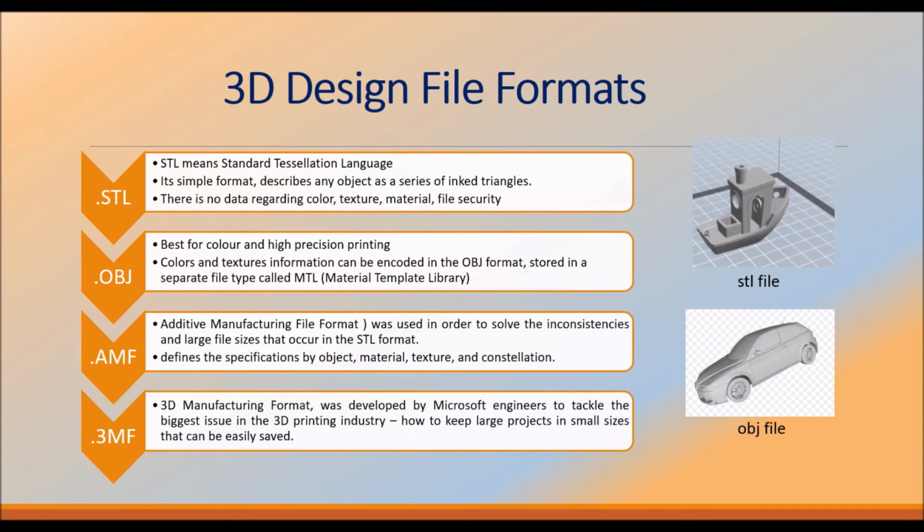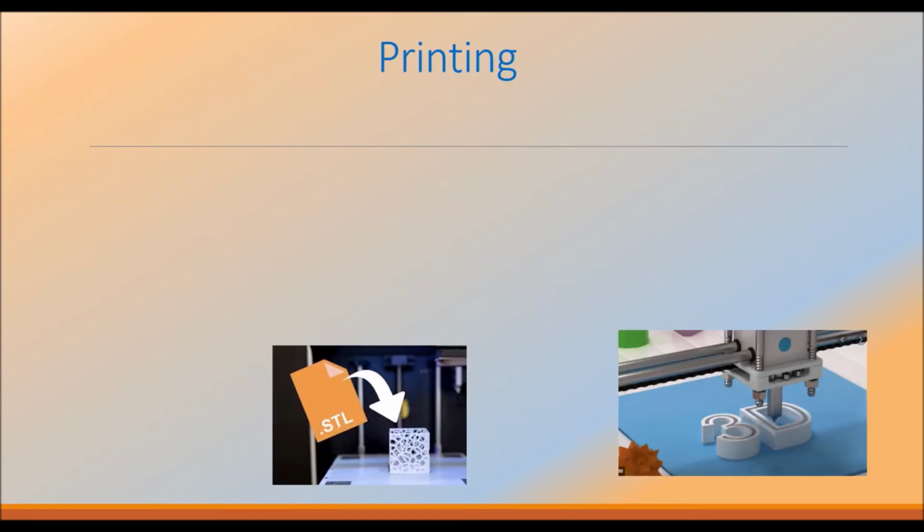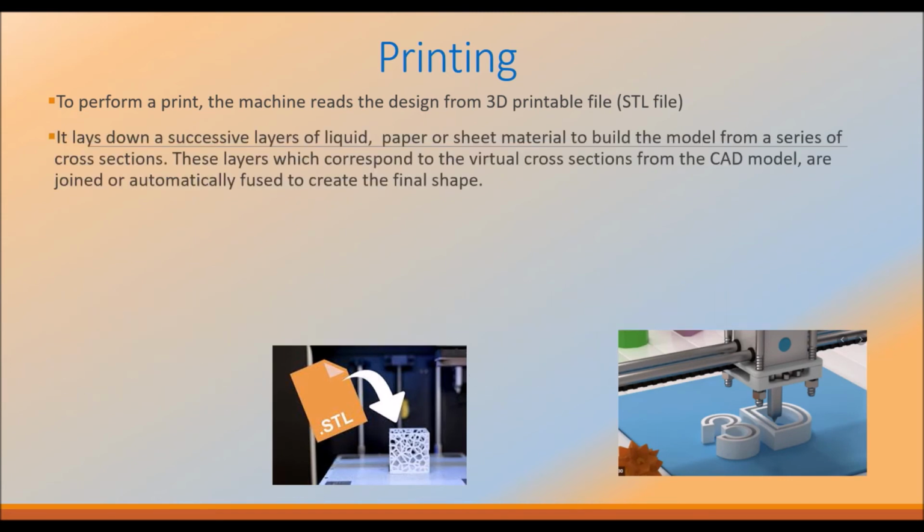After designing the objects, we need to save the product in the following formats and we can use them for the 3D printer. Next is printing. Printing means, to perform a print, the machine reads the design from a 3D printing file, that is the STL file. It lays down successive layers of liquid, paper or sheet material to build a model from a series of cross-sections. These layers, which correspond to the virtual cross-sections from a CAD model, are joined or automatically fused to create the final shape.